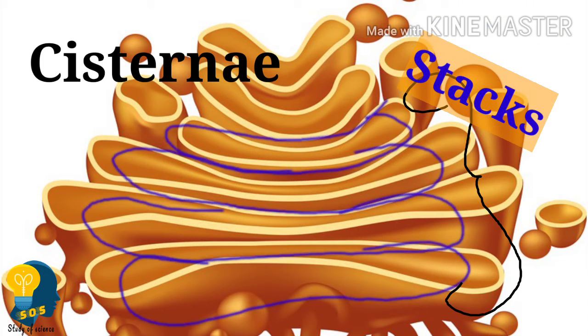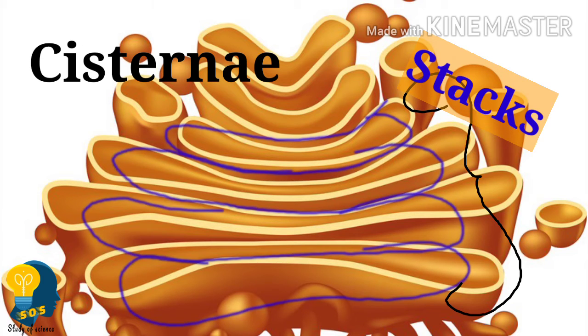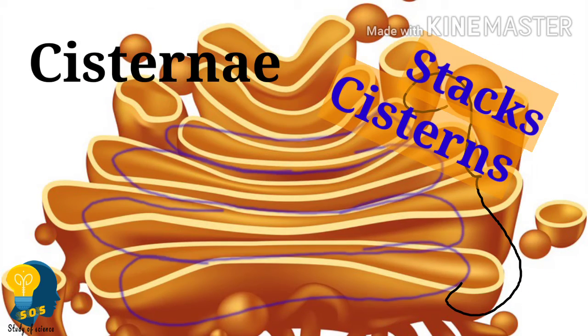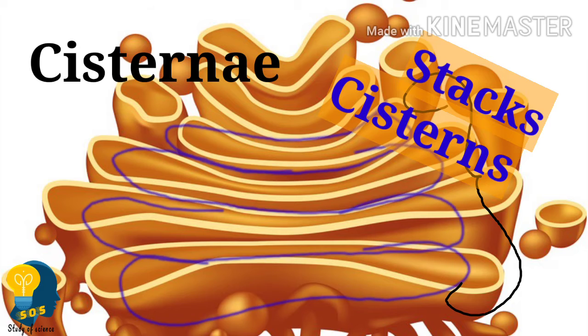Why do we call it stacks? Because they are arranged one above the other, which means they look like bundles. These bundle-like structures are called stacks, which are also called cisterns. I repeat, the cisternae are parallelly arranged, one above the other, forming the stacks, and these stacks are called cisterns.